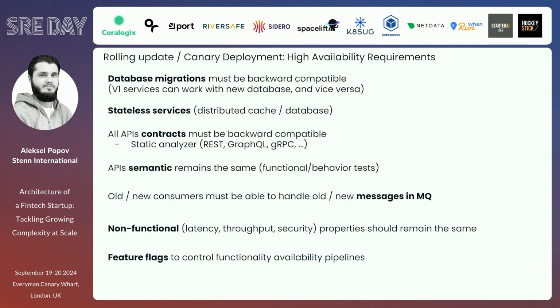And feature flags may help us to control functionality availability. So we can just deploy something hidden by feature flag. That's a very useful and quite easy technique, but to be honest, it brings a lot of other complications, and it requires, I would say, a different talk about that, but that may help you to achieve. And policies to resolve backward compatibility situations.